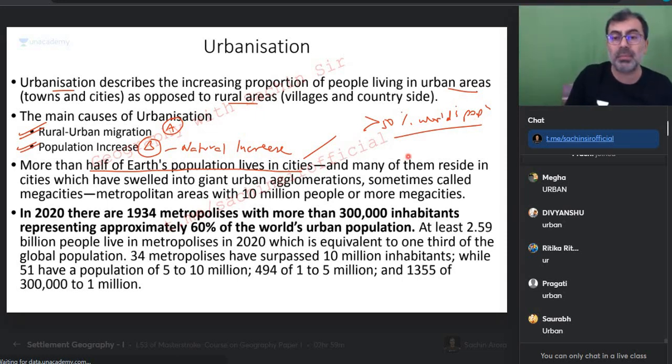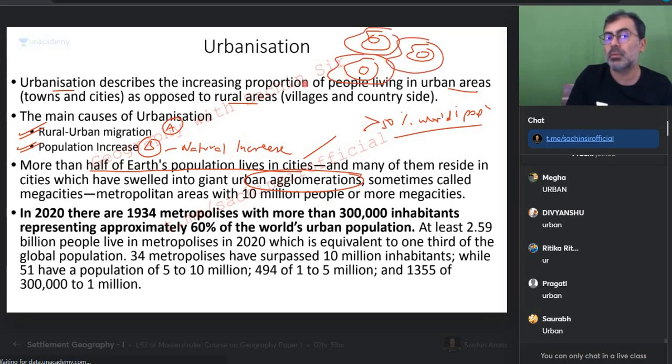Get that? Not small cities, many of the people are residing in cities which have swelled into giant urban agglomerations. Agglomeration is many urban areas coming closer and fusing with each other. Suppose these were 3 cities. These cities started growing. Today, it has become one whole urban area. Think about Mumbai, Pune, Nasik. Think about Delhi, Gurgaon, Noida, Faridabad. The surrounding area is also getting fused into one. So it's urban agglomeration. And if the combined population goes above 10 million, it will be called a mega city.